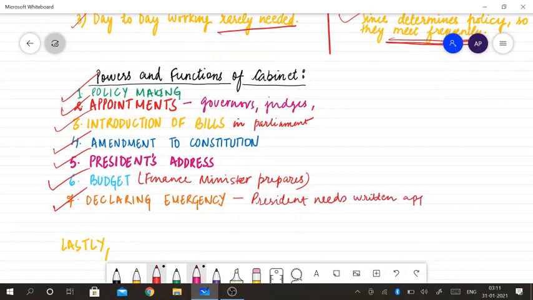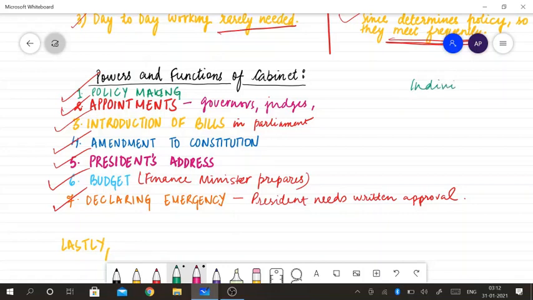We have already talked about the collective responsibility of the Council of Ministers, but individually also they are responsible. Sometimes it is asked how they are individually responsible.